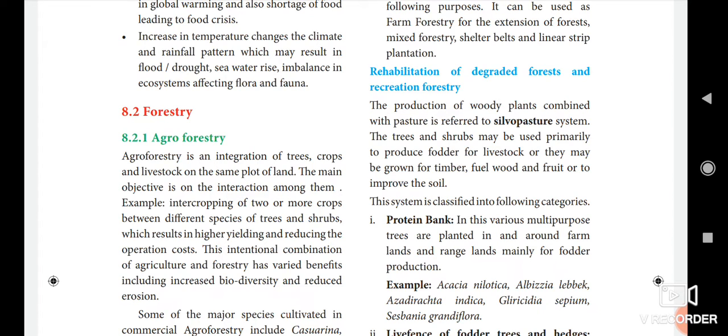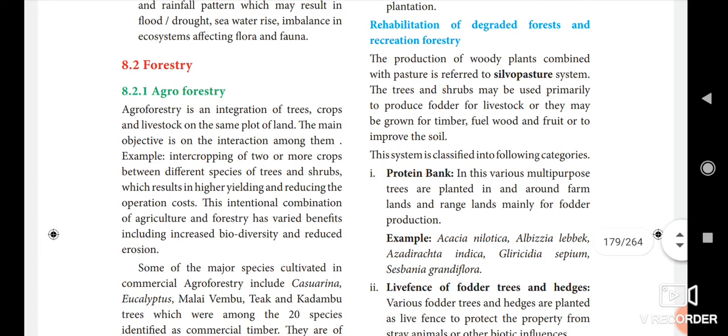Okay. Then next, the rehabilitation of degraded forest and recreation forestry. Here the production of woody plants combined with pasture is referred to as the silvopasture system.